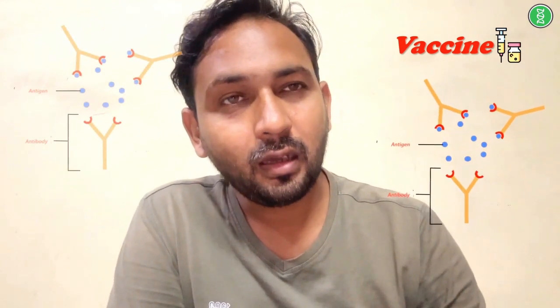This is the antigen antibody interaction, or lock and key mechanism, so the antigen cannot bind or act because it is bound with the antibody. This stops the action of the antigen, and our immune system helps to inactivate those foreign particles.